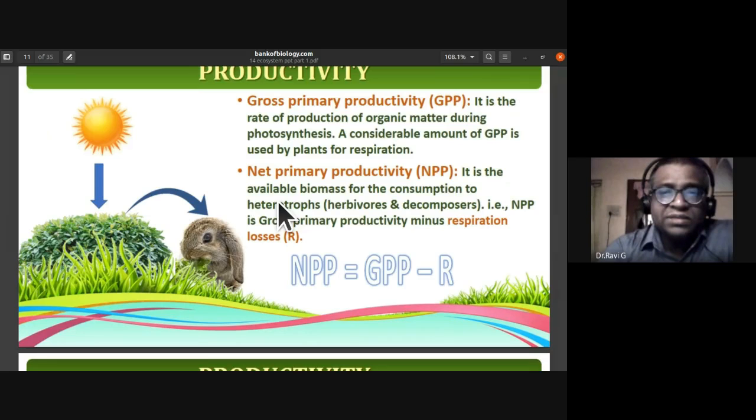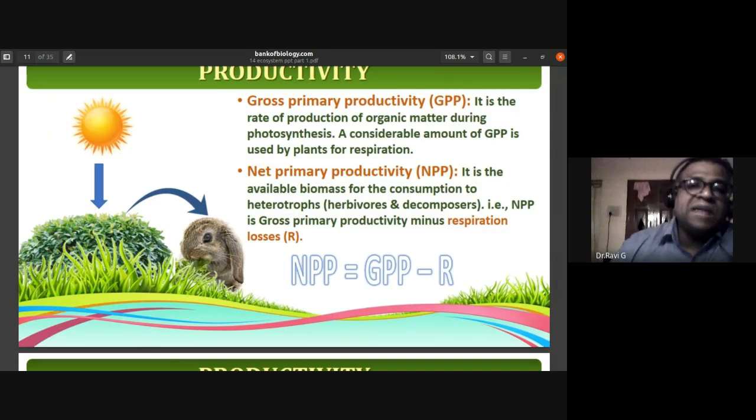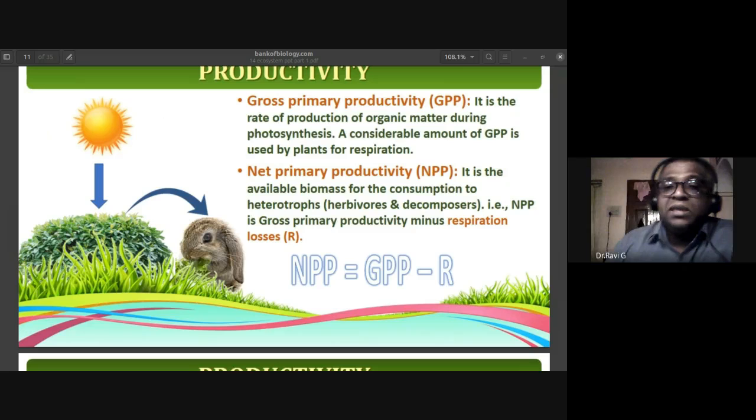A considerable amount of gross primary productivity is used by the plants for respiration. During respiration, energy is released from these energy-rich molecules. So that energy is not available for the consumers, because it is used by the plants for respiration.